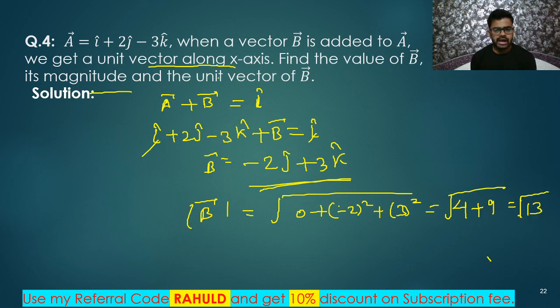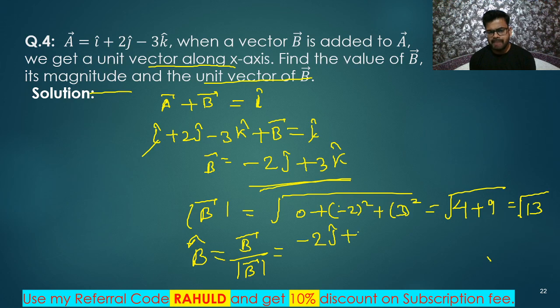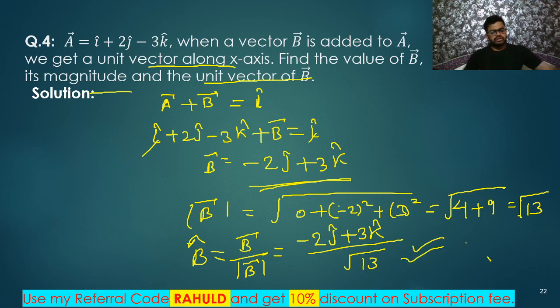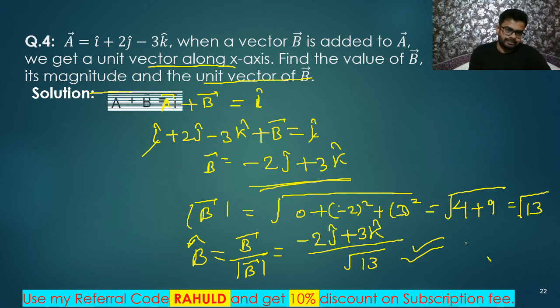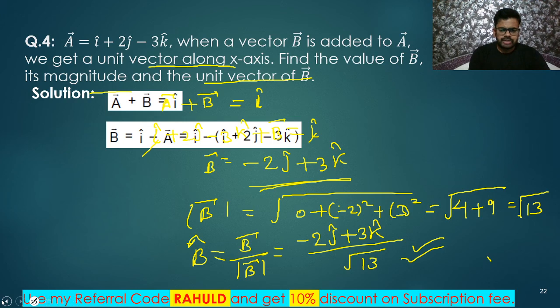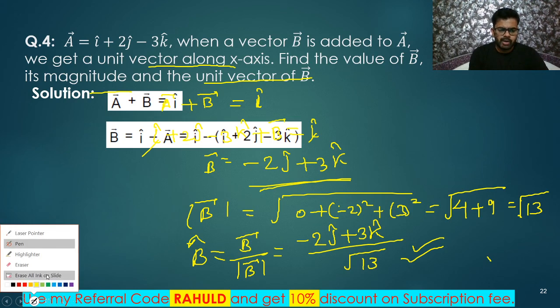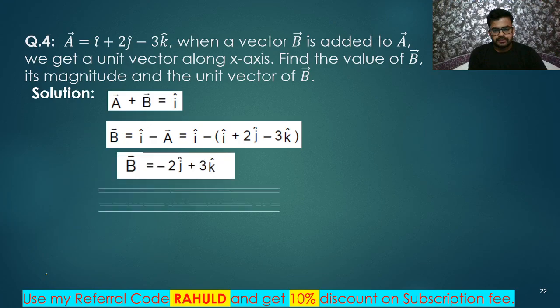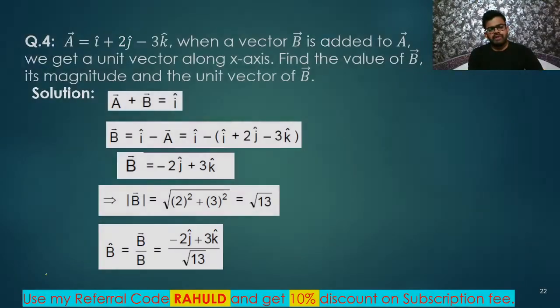So finally, they are asking for the unit vector along B. How to find the unit vector along B? The unit vector of B is equal to vector B divided by its magnitude. That's all. So vector B is written here, minus 2j cap plus 3k cap, divided by its magnitude, that is root 13. So finally, we got this answer. This is the unit vector of vector B. Such types of questions you may get in the NEET exam. The same steps I have written here also, so no need to worry about that. This is the final answer we got.